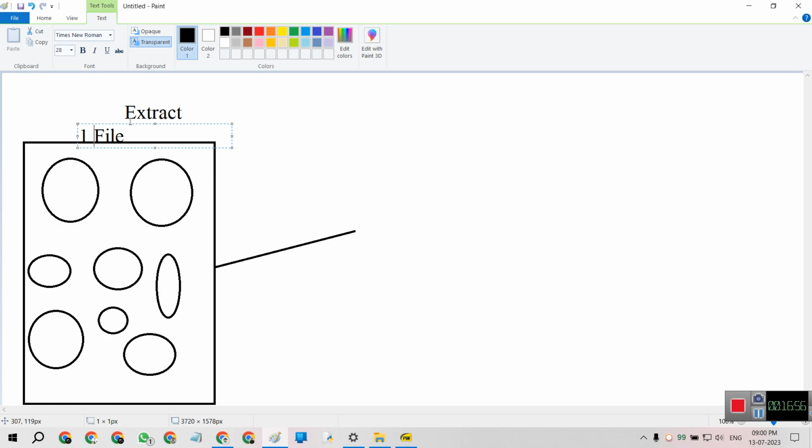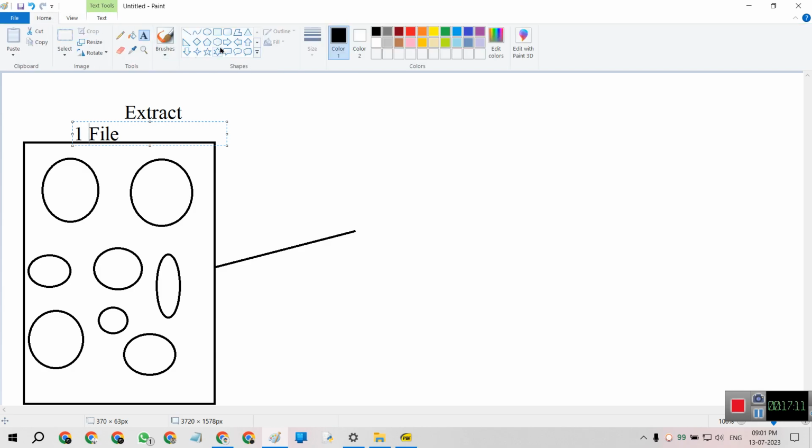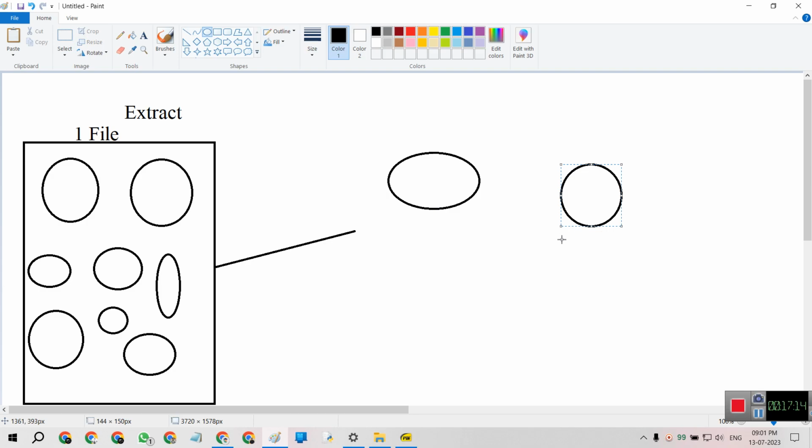After extracting is the process of simply creating multiple files using one file. So it's simply extracted to single binary files like this.